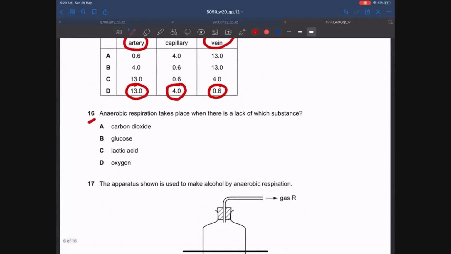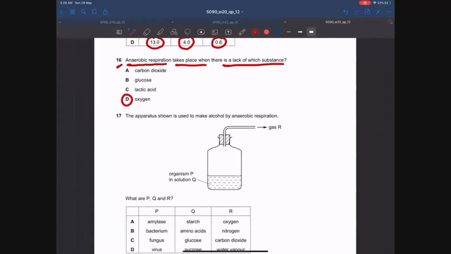Let's move on to MCQ number 16. Anaerobic respiration takes place when there is a lack of which substance? Guys, the answer is oxygen. Whenever oxygen is absent, or whenever the oxygen is limiting, or whenever there is a lack of oxygen, then we start anaerobic respiration.